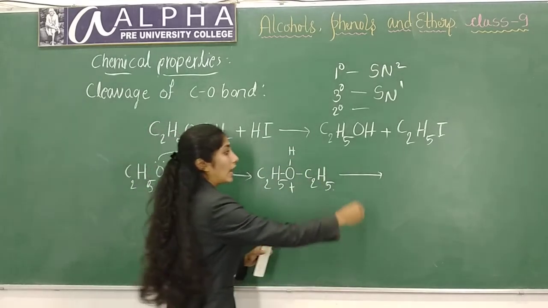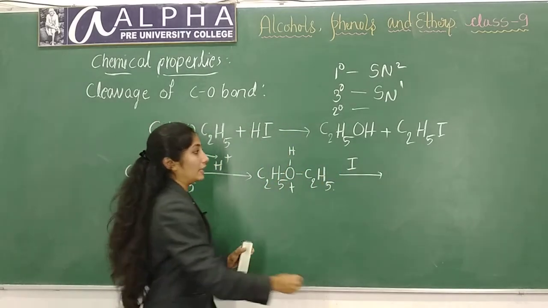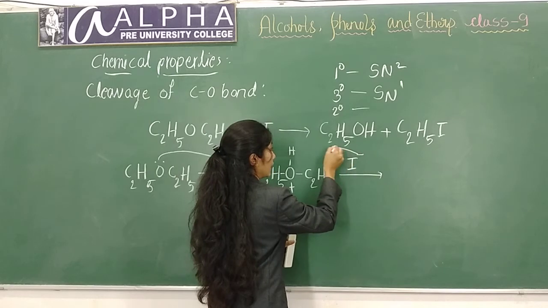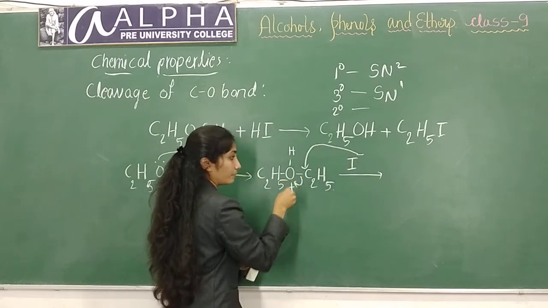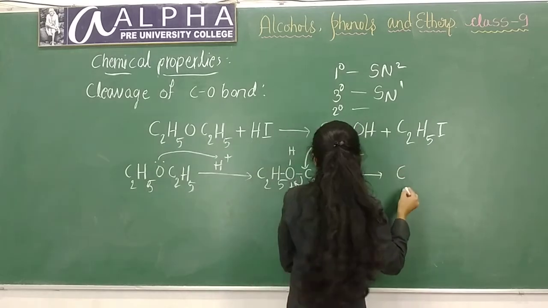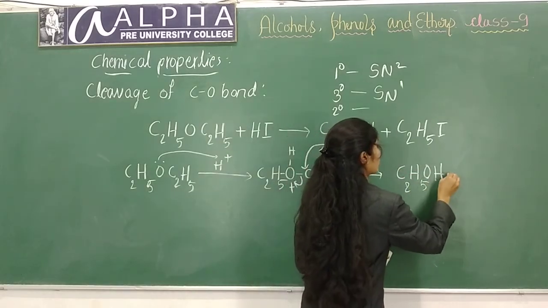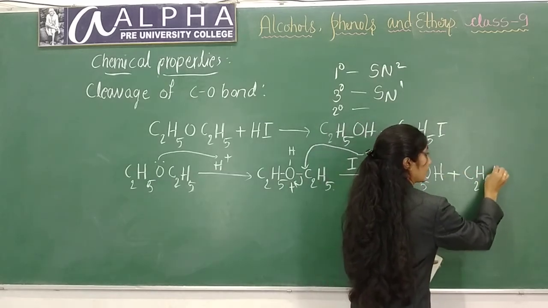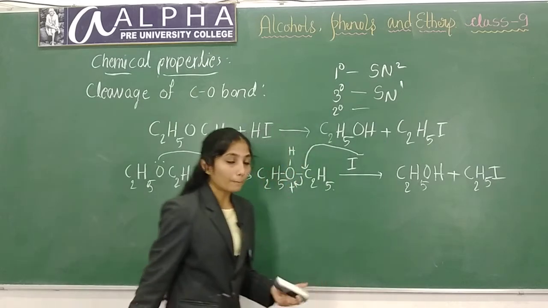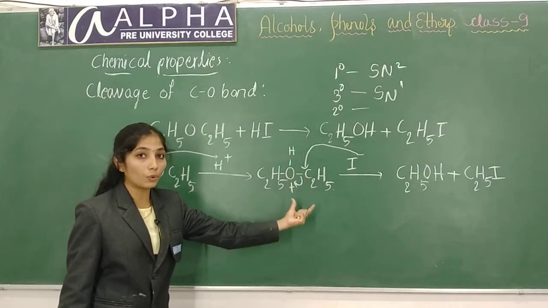But here iodine, which is a good nucleophile, I-, will attack here and this group will leave. This leads to the formation of the product C2H5OH plus C2H5I. This is the mechanism. Here it follows the SN2 mechanism.